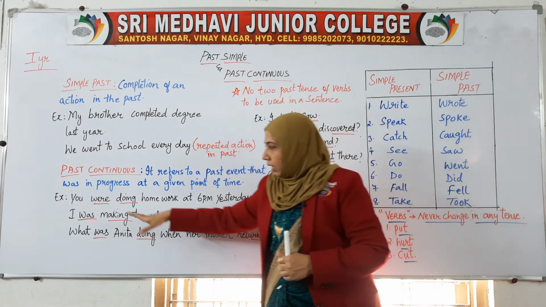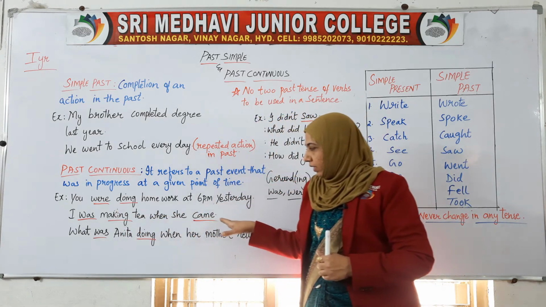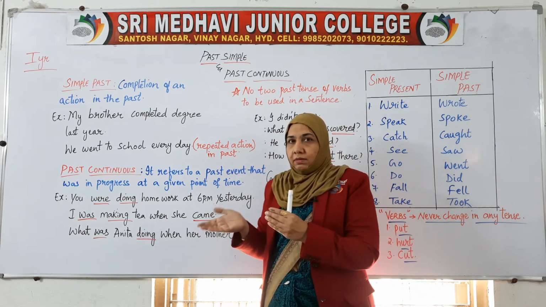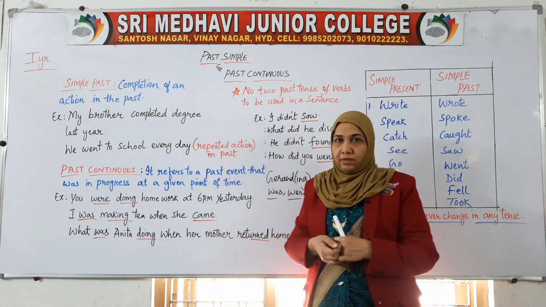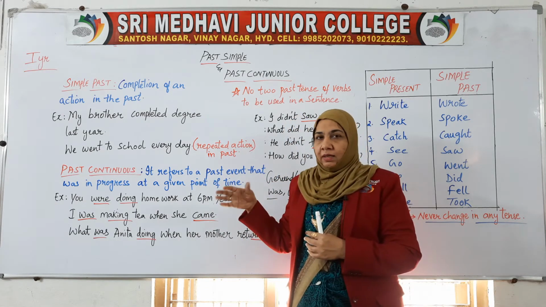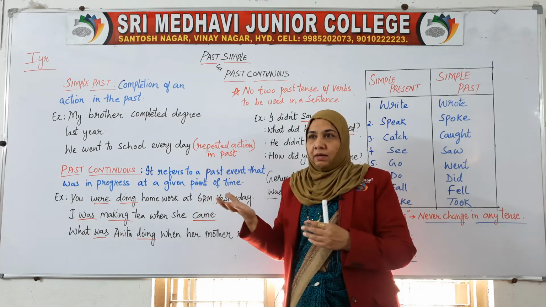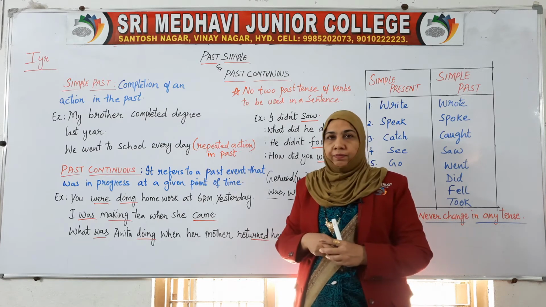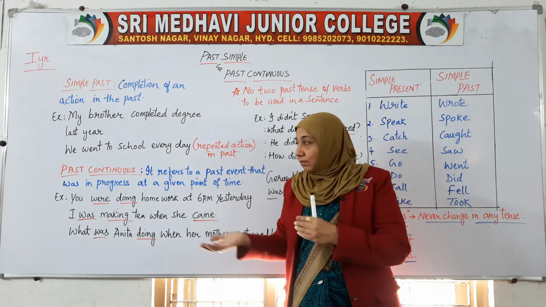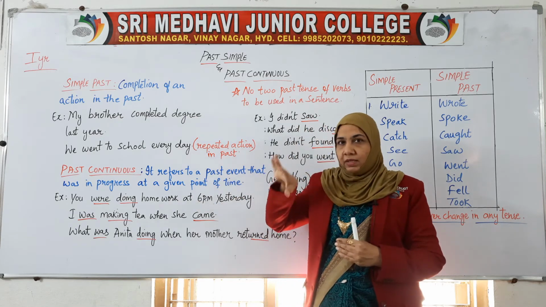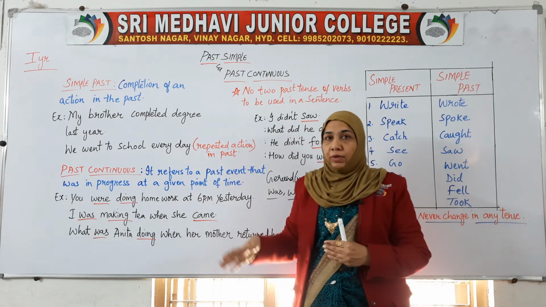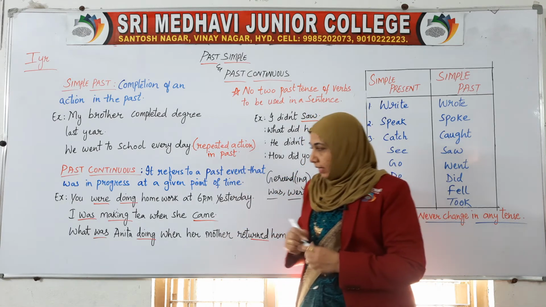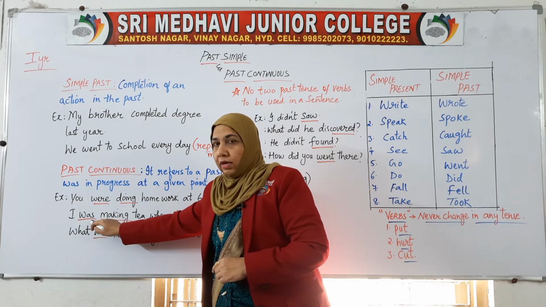Now next is, I was making tea when she came. This is the kind of normal question we ask each other. Just now, as I said, what were you doing when she came? The answer could be, I was making tea when she came. Here again, see that was is the helping verb.